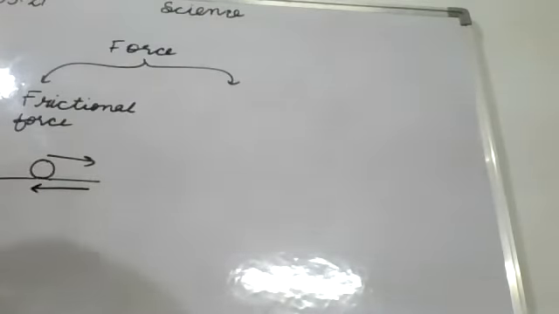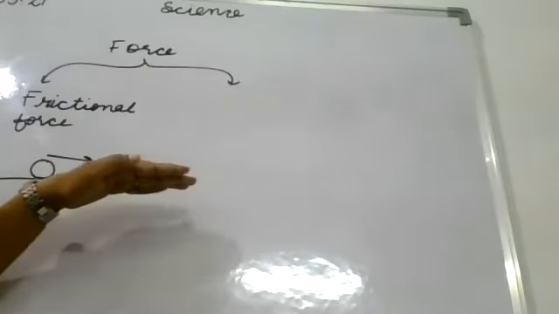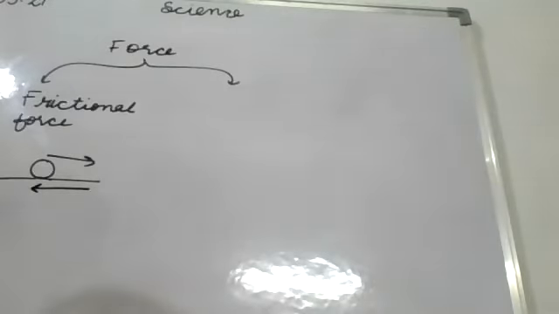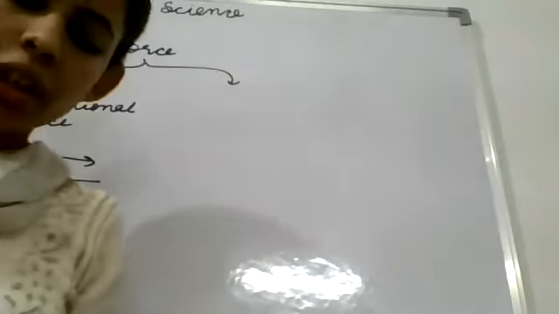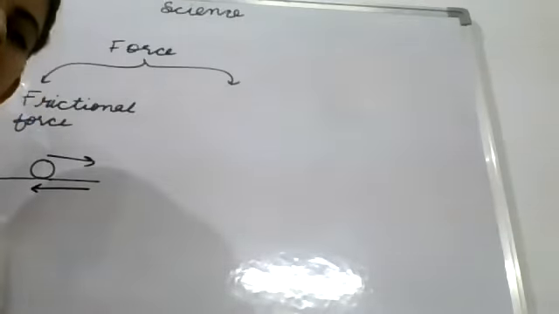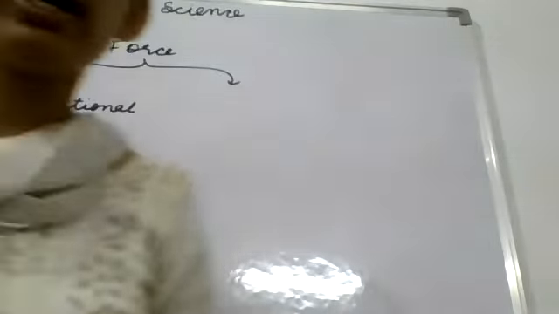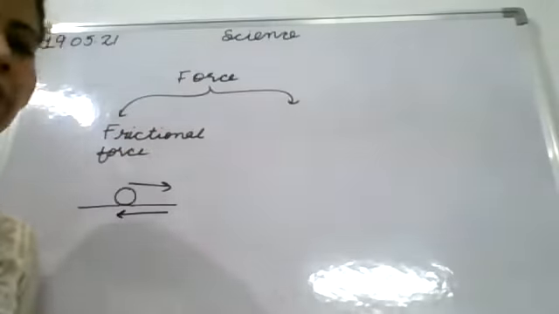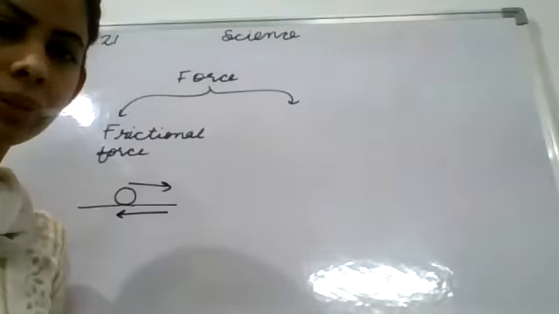It is responsible for opposing its motion. If the ball is moving in this direction, then the friction will oppose its motion. And therefore, when we stop paddling, what will happen? It will at last come to rest. Why? Because friction comes into play.